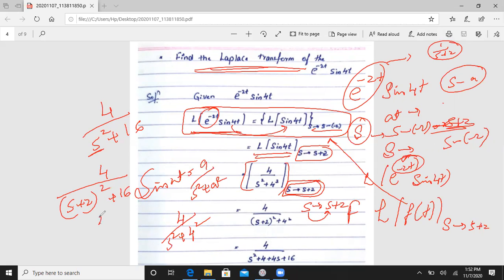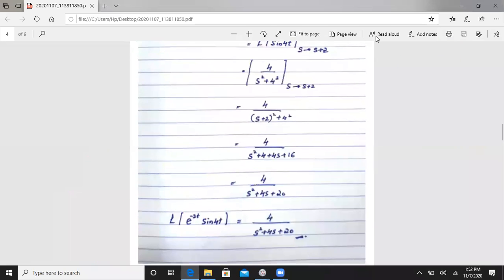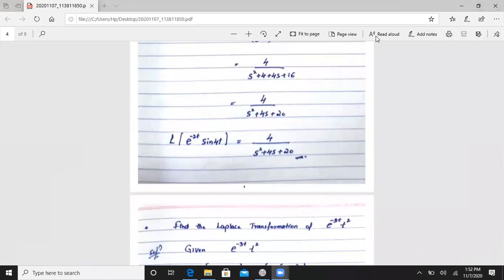When we simplify this function, 4 divided by s square plus 4 plus 4s plus 16. This is a plus b whole square. So now 4 divided by s square plus 4s plus 20. This is your resultant answer.